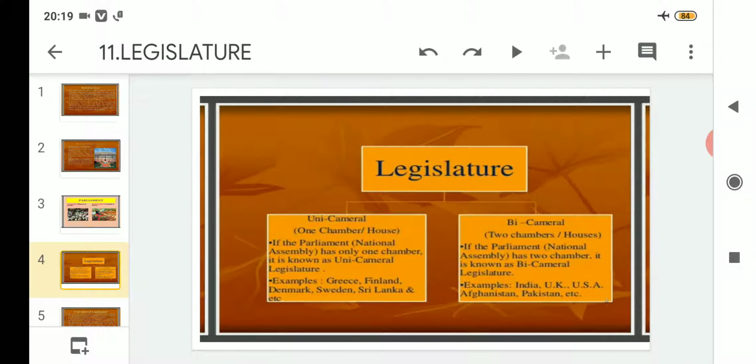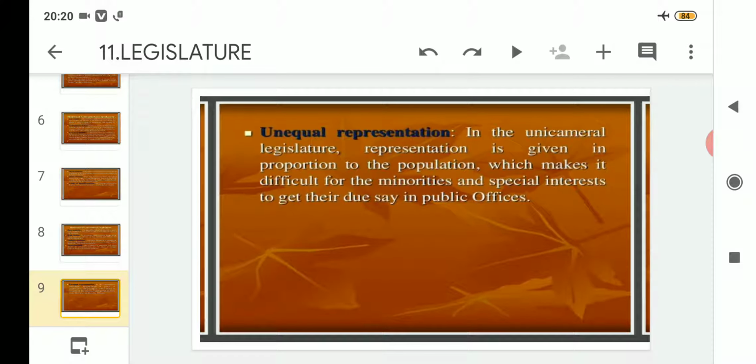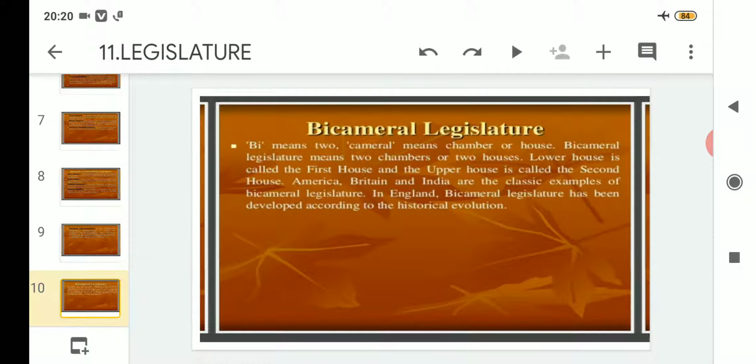After that, we read about the two types of legislature, where the first one is unicameral and the second one is bicameral. Then we completed the unicameral legislature and its definition. After that we went through the merits of unicameral legislature, under which 6 points were there. Then we learned about the demerits of unicameral legislature, and today we will start with the second type of legislature, that is bicameral legislature. So let us proceed.